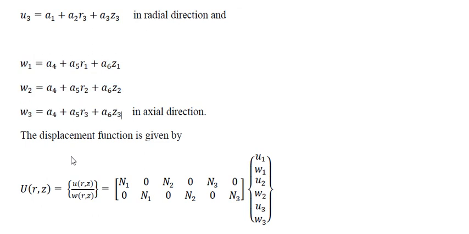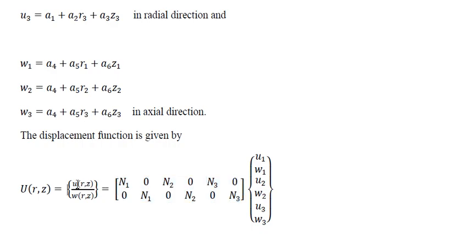Now we have also derived the relation between this global displacement and the nodal displacement. The relation between the global displacement at any point over the element with respect to the nodal displacements in the same radial and longitudinal direction at three nodal points, node 1, node 2, node 3, is determined with the help of the shape functions.